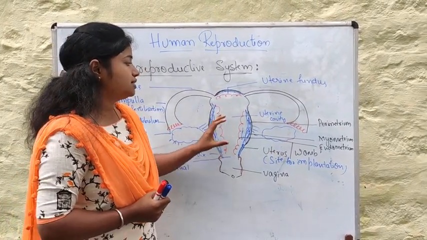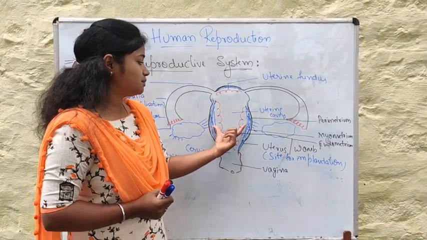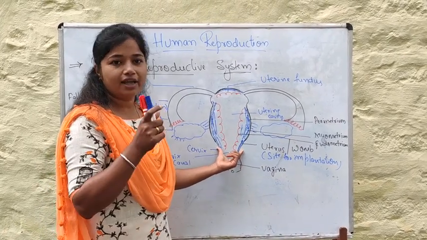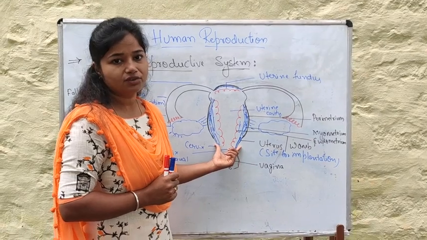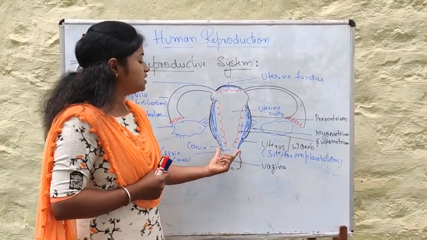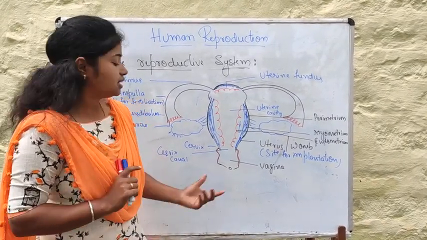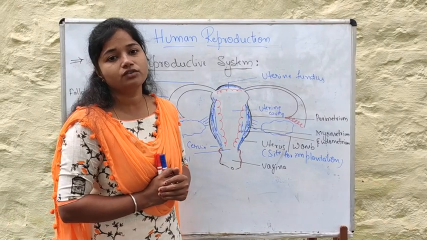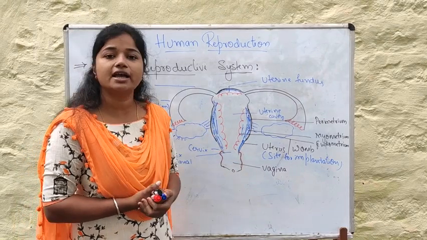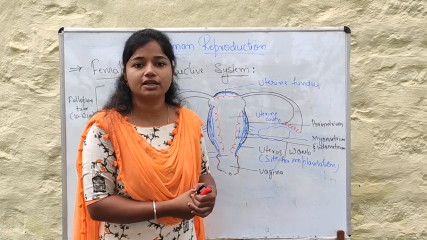The uterus has an upper bulged part called the uterine fundus, and this part is called the body. Here there is a narrow, neck-like structure called the cervix. The cervix has a cervical canal, or cervical cavity. The cervix opens into another muscular structure called the vagina. The vagina has a vaginal opening, which is called the vulva. The external genitalia, as well as the glands associated with the female reproductive system, we will study in detail in our next class.